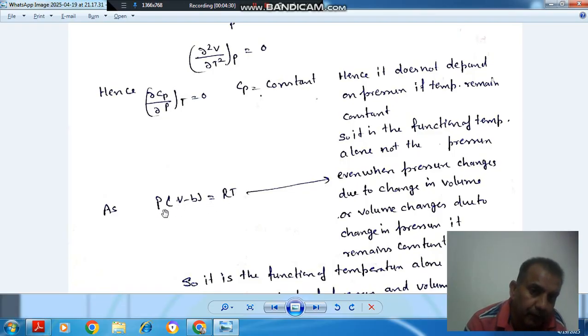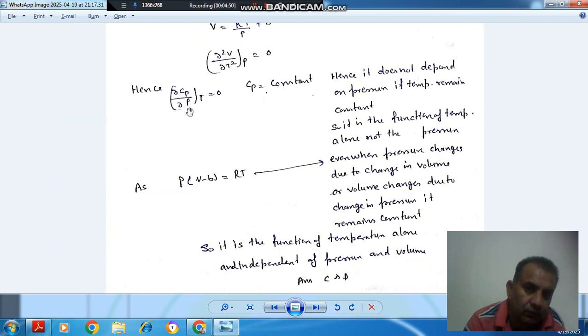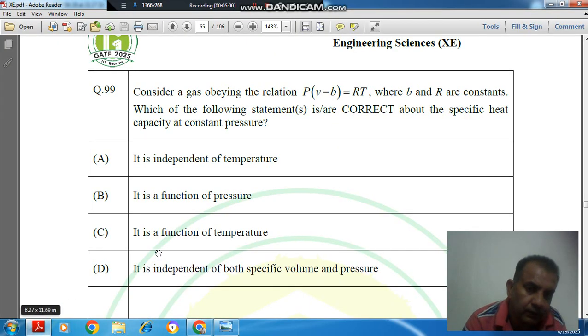Similarly, if V varies due to P, there will be no change in Cp if T is constant. If V varies due to T, then there will be a change in Cp. So it means Cp is a function of T only, not P and V. It is independent of pressure and volume, and it is a function of temperature alone. So the answer is option C and D. It is a function of temperature, and it is independent of both specific volume and pressure. So the answer is C and D.